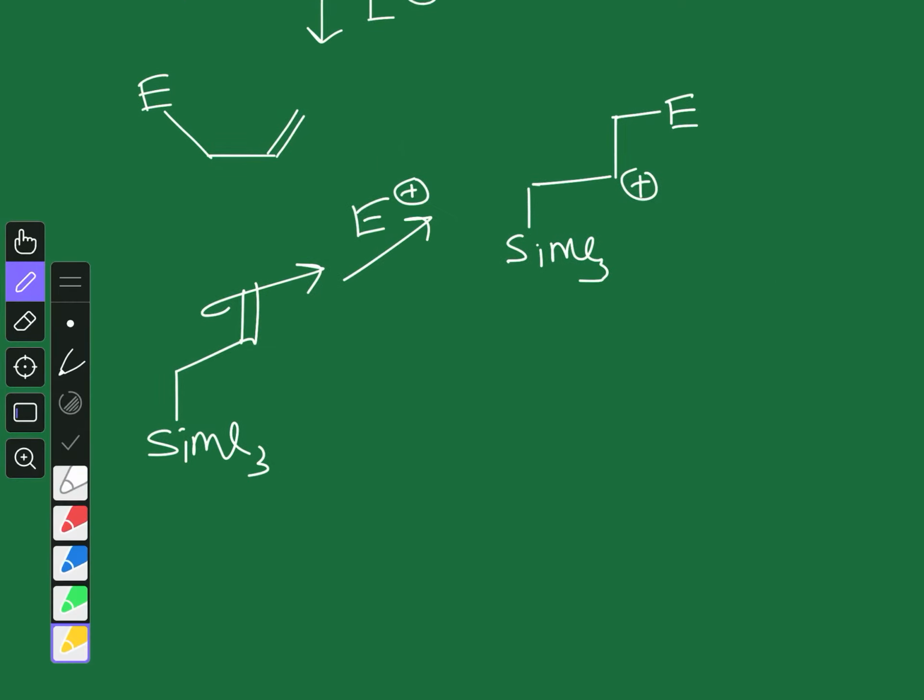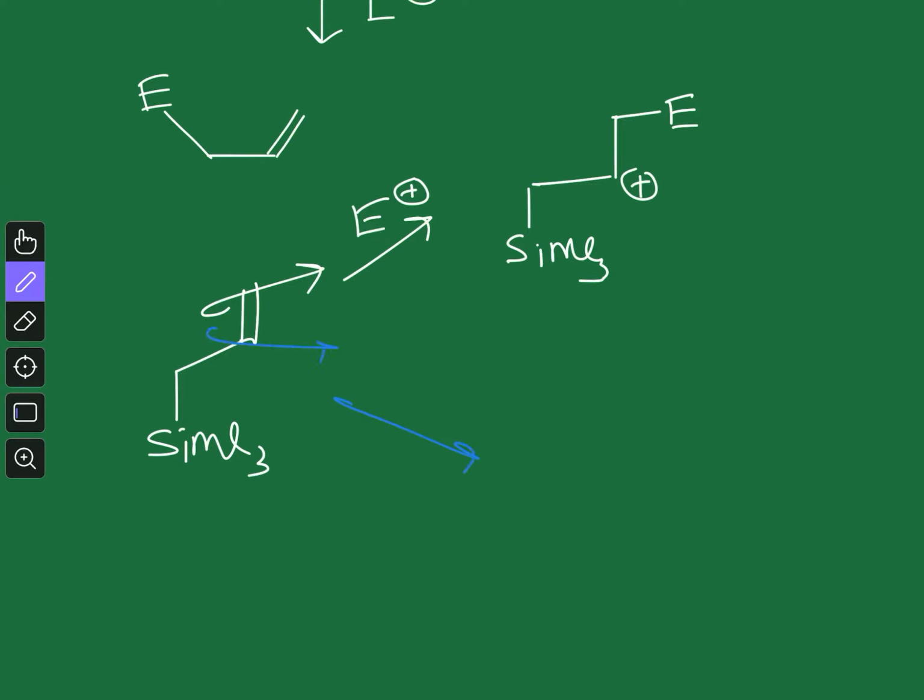If the attack takes place from the other side, then we generate a positive charge over here, and here you add the electrophile, and here you have the silicon group.